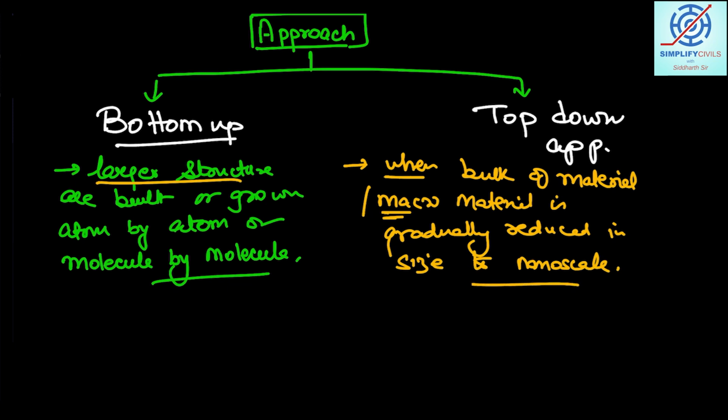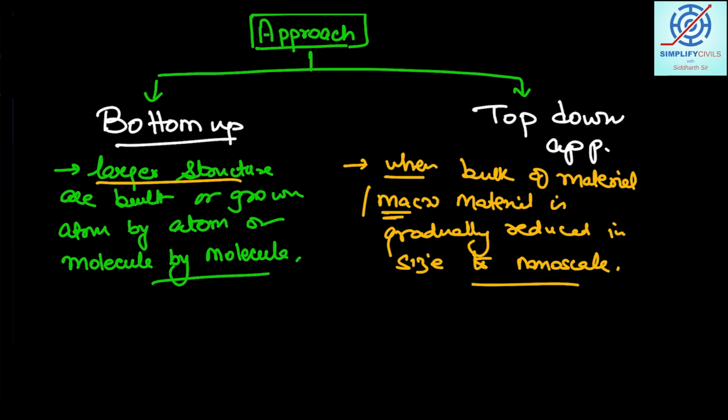So there is another way. Let us suppose we have matter at a macro level and you start dividing it. Once you start dividing it, you take it down to the nano level, and then utilize it for further applications. So this is another way.